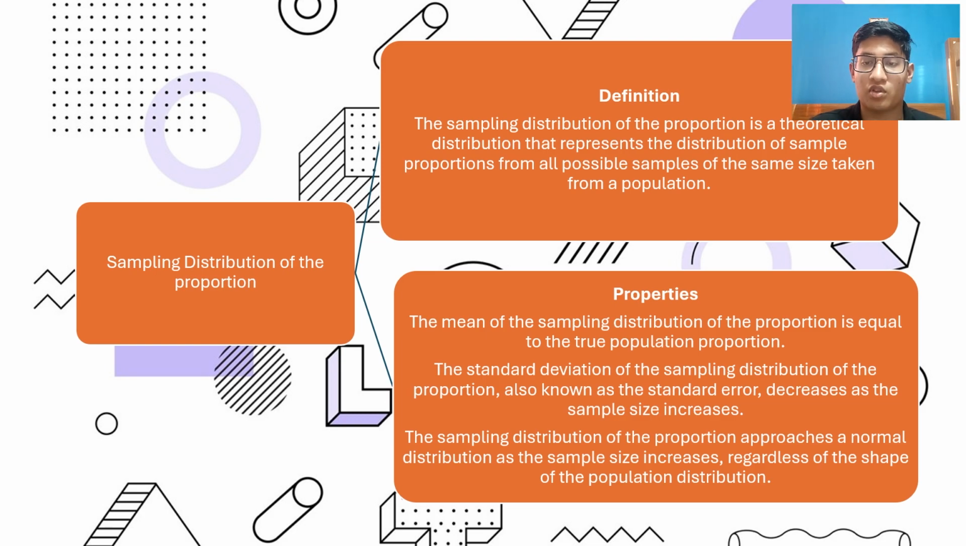The standard deviation of the sampling distribution of the proportion, also known as standard error, decreases as the sample size increases. Now the last one, the sampling distribution of the proportion approaches a normal distribution as the sample size increases, regardless of the shape of the population distribution.